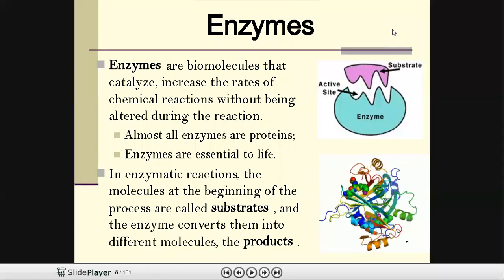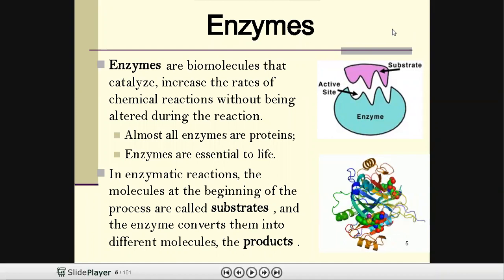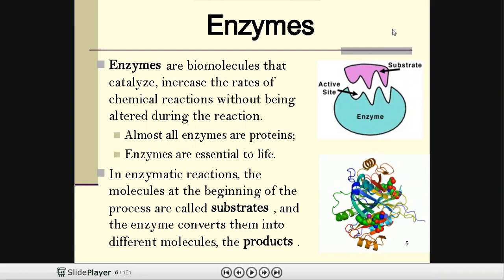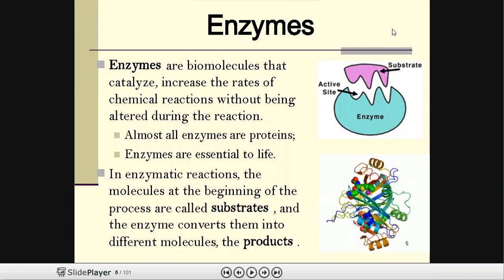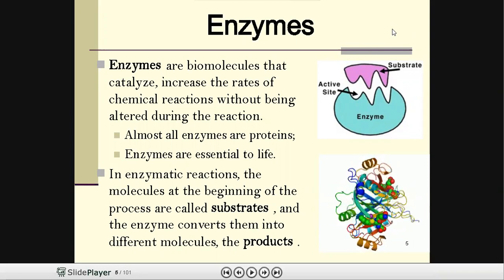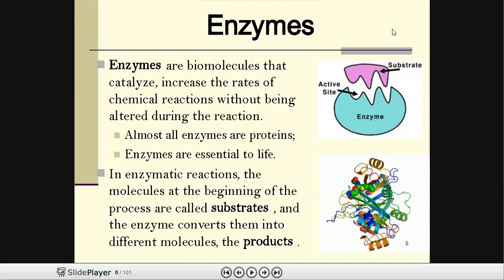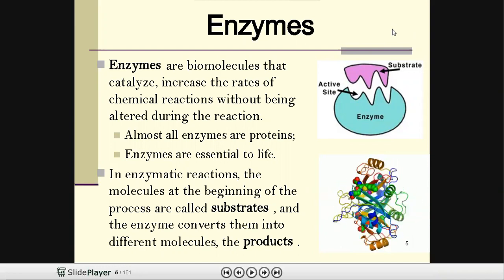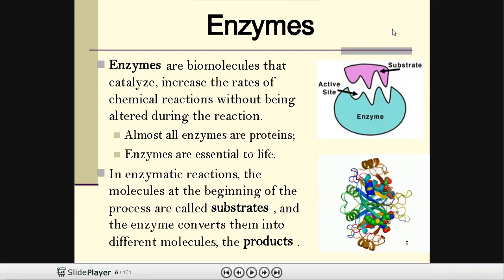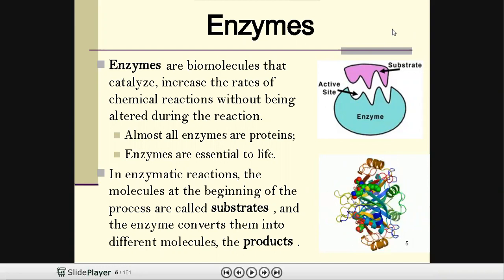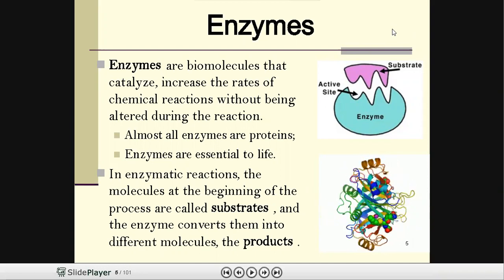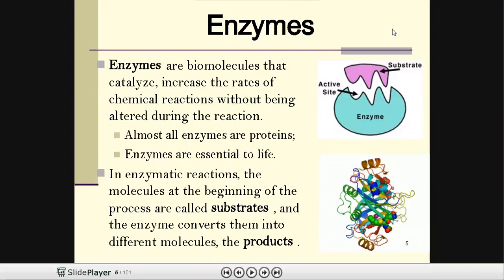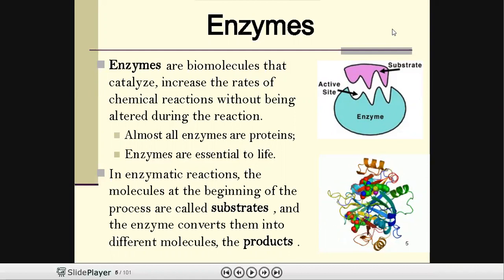Today's topic is enzymes. In this topic, I'm going to tell about the basics of enzymes. Here we are going to learn a few important contents. First one is definition and characteristics of enzymes, enzyme inducers and inhibitors, and structure of enzymes, which include holoenzymes, apoenzymes, prosthetic groups, cofactors, and coenzymes.